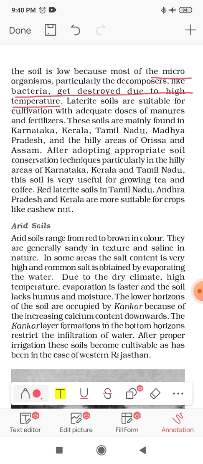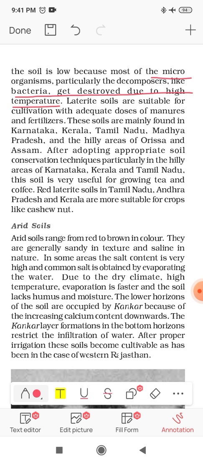Laterite soils are suitable for cultivation with an adequate dose of manures and fertilizers. Nowadays we are using technology in the agriculture sector, so with adequate doses of manures and fertilizers as well as the help of equipment, it is possible to have agriculture in laterite soil.